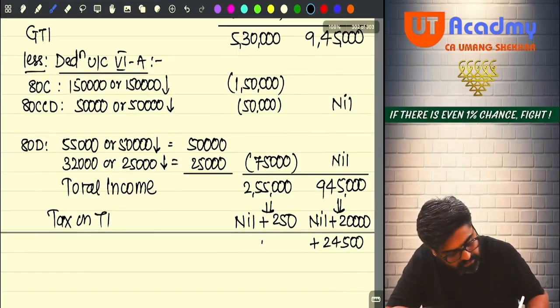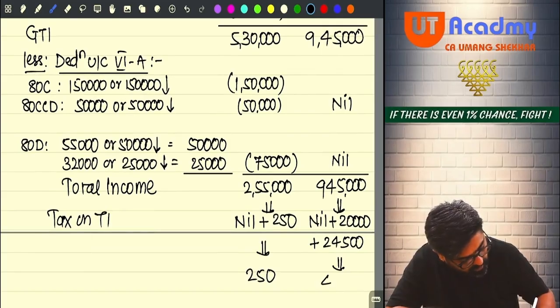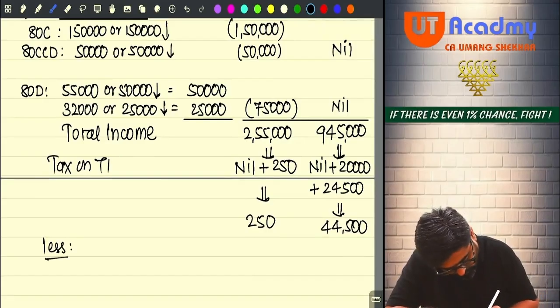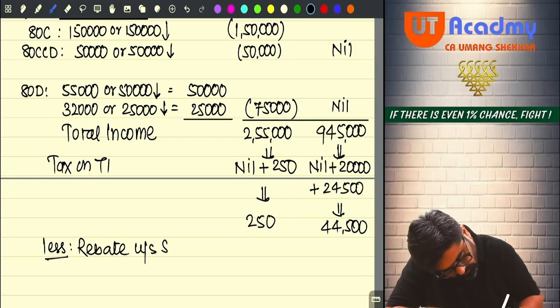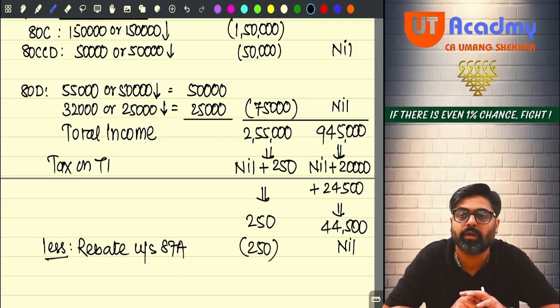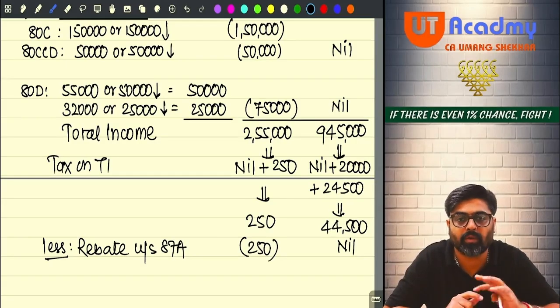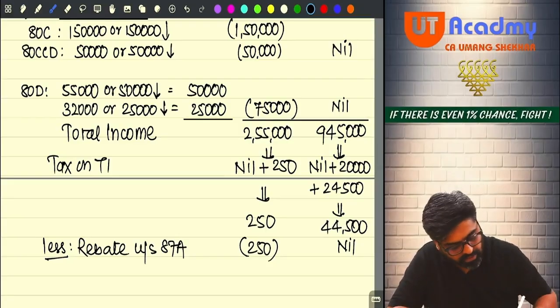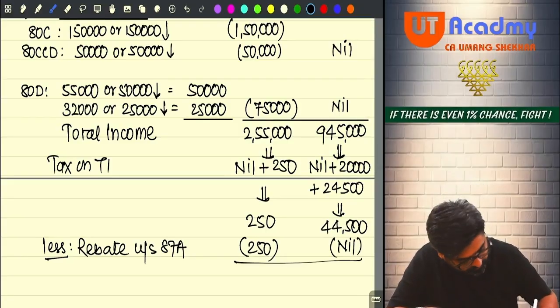Now pay attention. This will be 250 and this will be 44,500. Now less rebate under section 87A. The entire 250 will go for rebate, and here you are not going to get any rebate, because under 115BAC, if you want to claim rebate, your total income should be 7 lakh or less, which is not the case here. So you are not going to get any rebate.